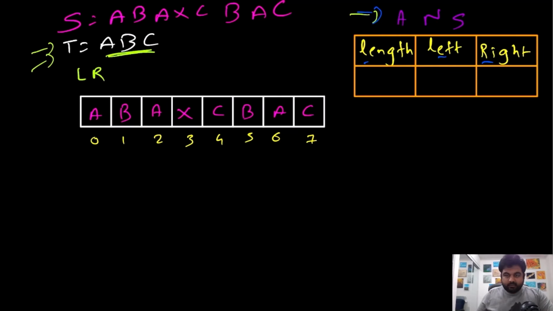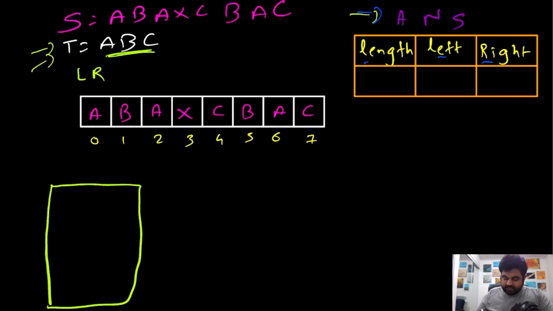One quick way to do it is to create a hash map for all the characters present inside T, and inside the hash map we note the elements and the number of occurrences they have.